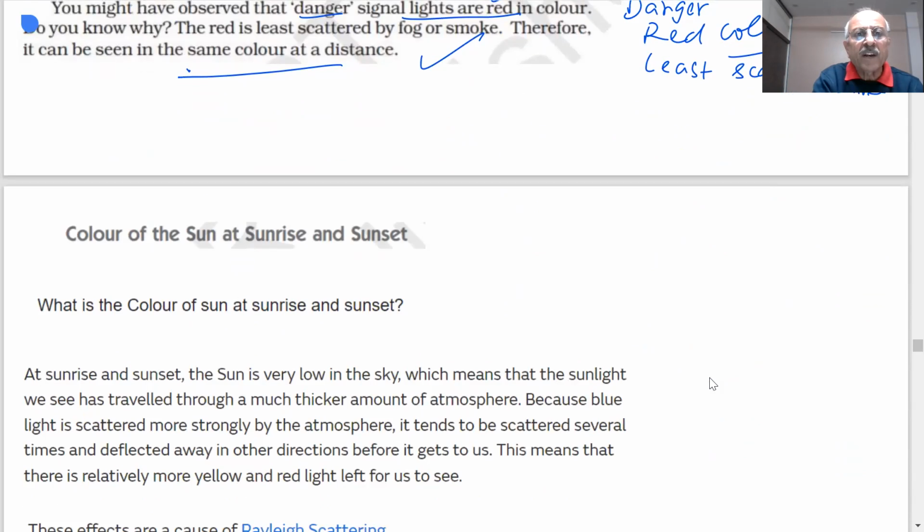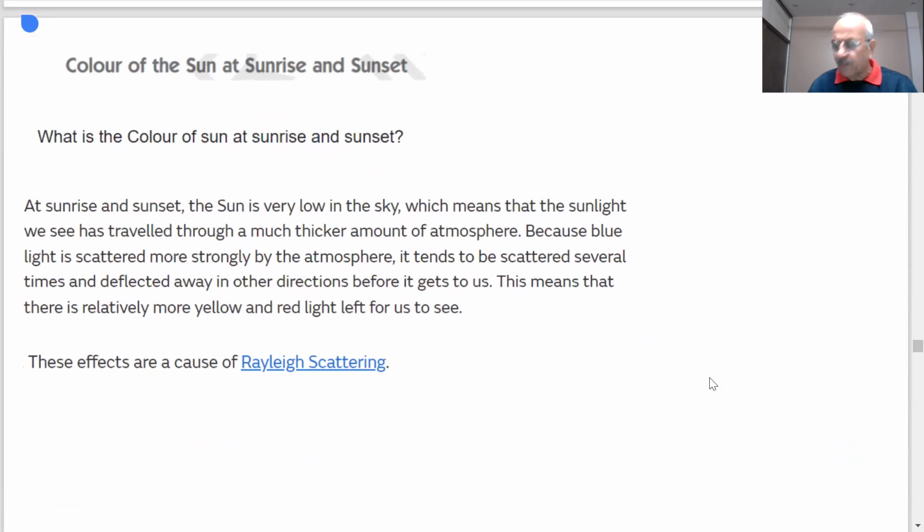Next, color of the sun at sunrise and sunset. This question was asked to the students in the exam. What is the color of the sun at sunrise and sunset? Have you ever seen sunrise or sunset? Tell me. Have you ever seen a sunrise anywhere? Where is it visible? I recently went to a place in Nepal, where I saw sunrise and sunset. As you saw, the sun appears two minutes earlier and remains visible two minutes after sunset, due to atmospheric refraction.